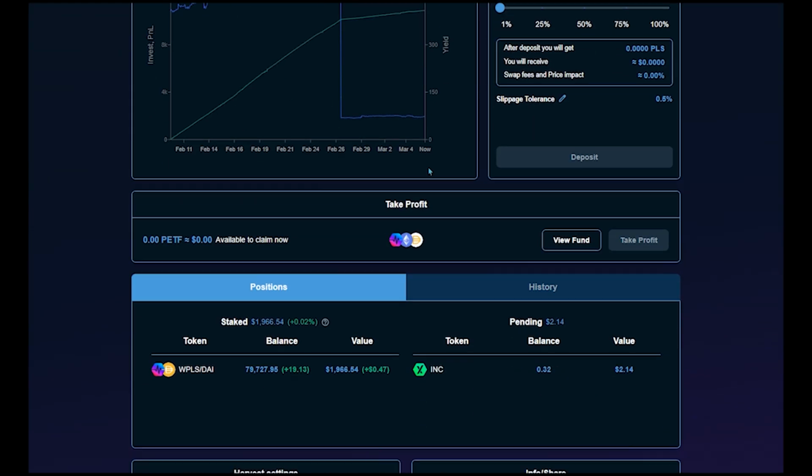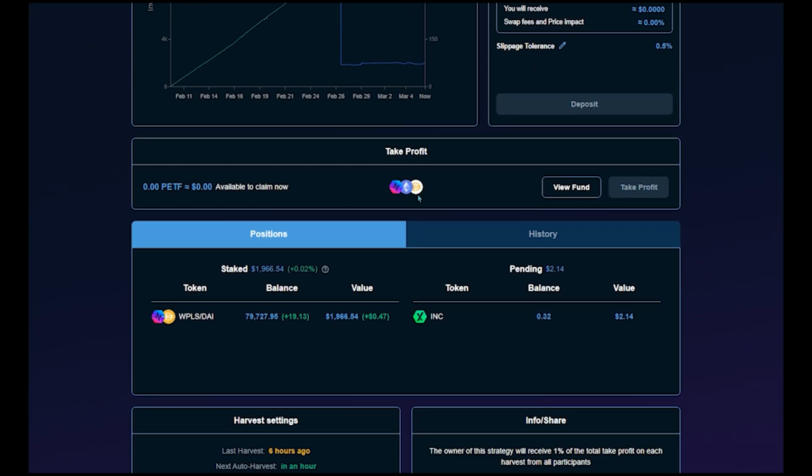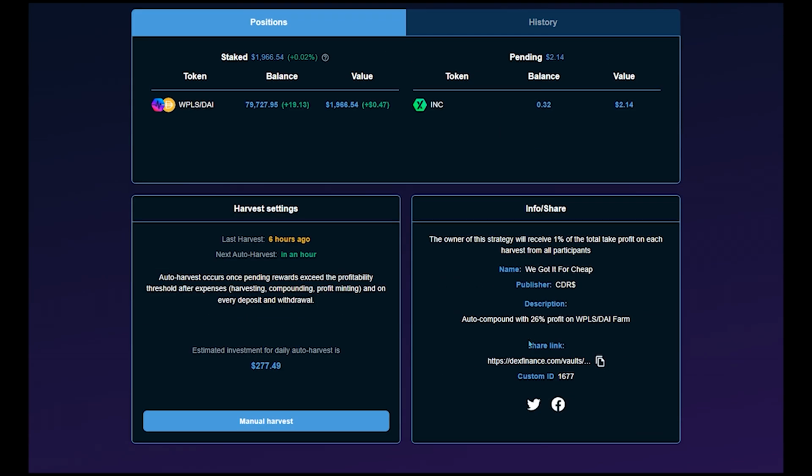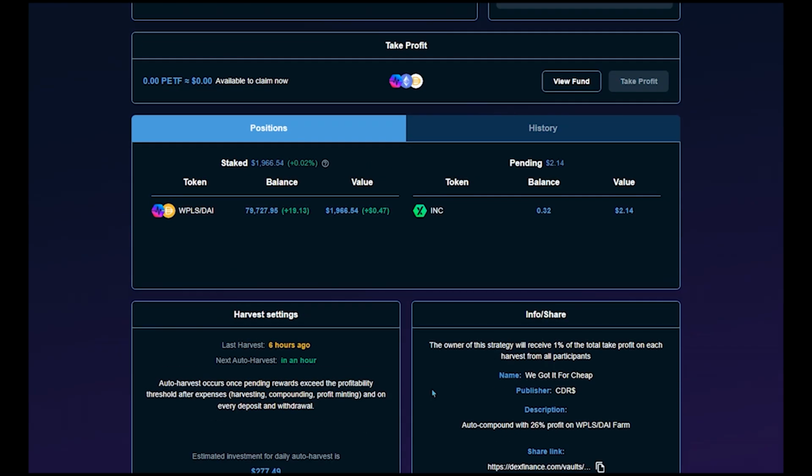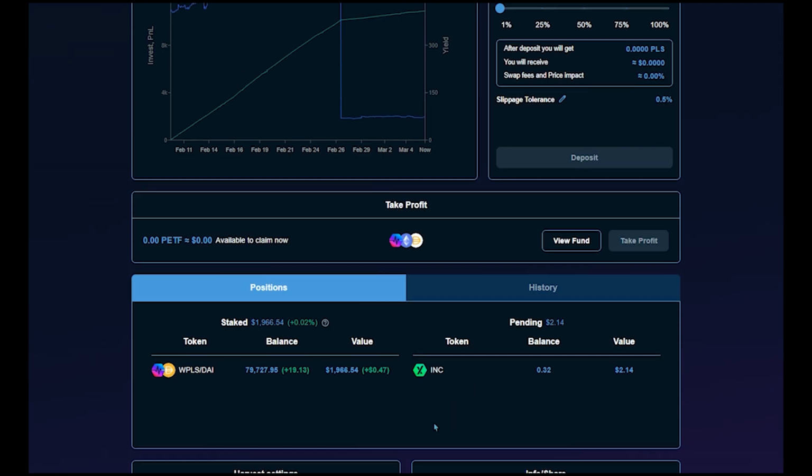And so you can go out here and see, here's your ETF and the tokens associated with it. You can take profit when it comes available. And it shows the positions and the balance in the vaults, where the balance is in the yield, when the harvest happened last, when the next auto harvest is going to happen, and what your profits will be, and you can manually harvest as well.